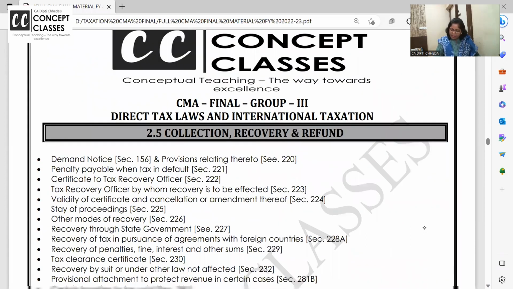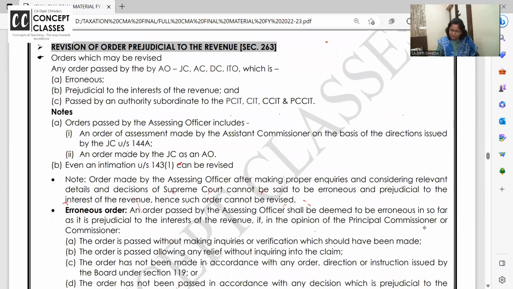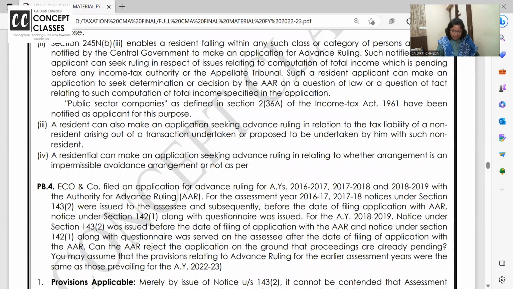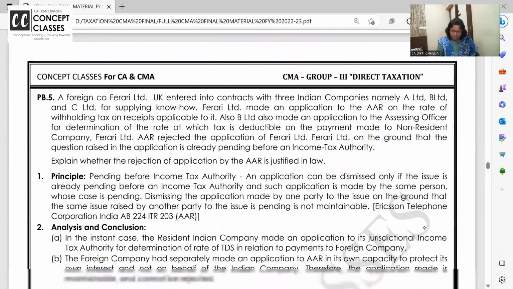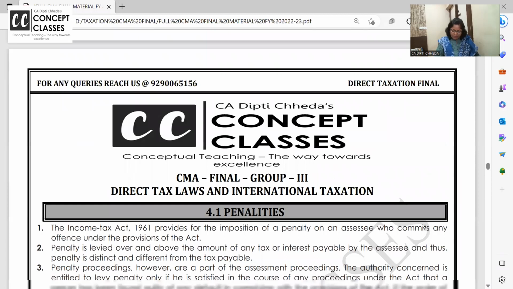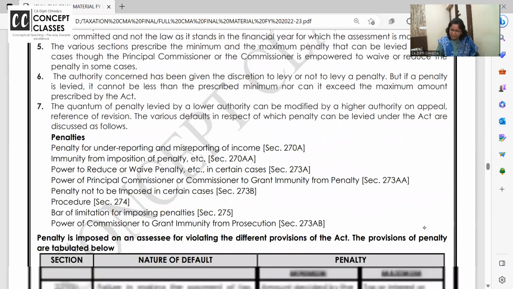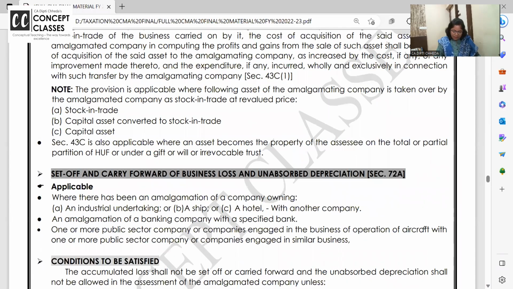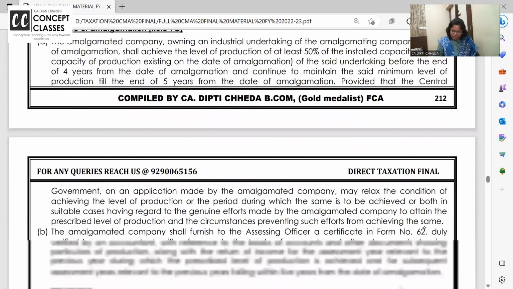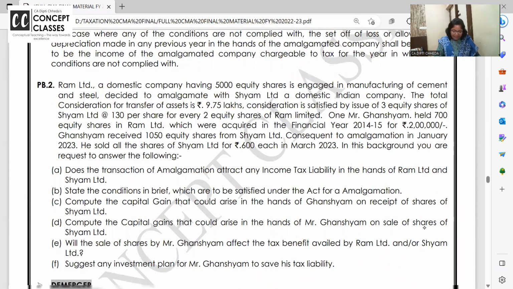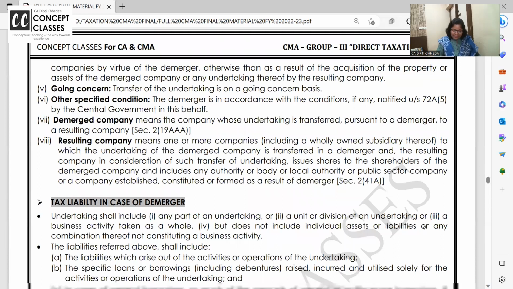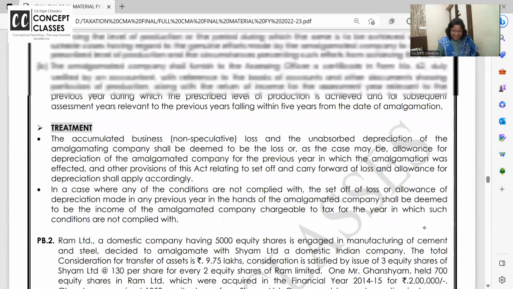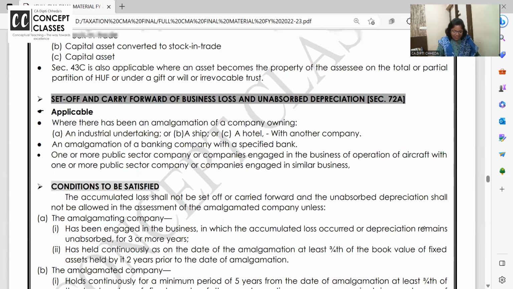In case of amalgamation, how it is done. Where did penalties open from? Keep a little patience, dear students, as I use this technology. I call it technology.